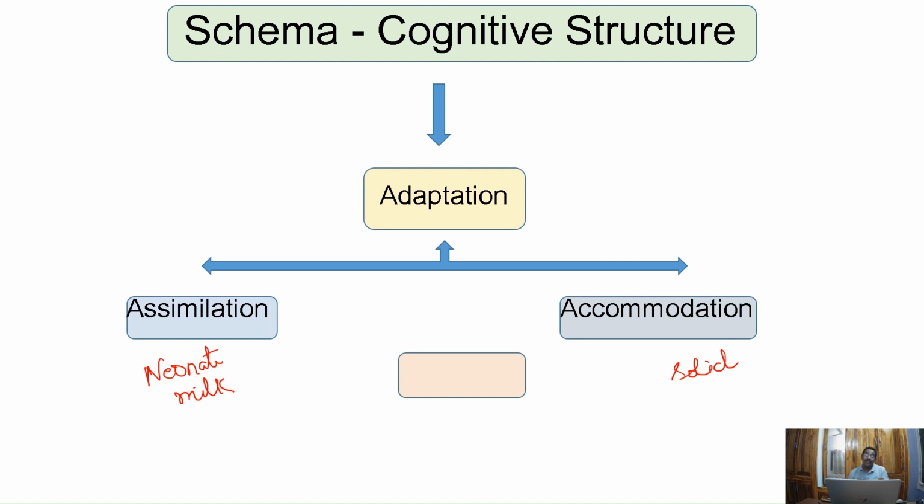How the milk is easily digested by the kid, likewise, if knowledge is easily digested by us, it's called assimilation. How solid food is digested after a few trainings, likewise, if a hard concept is understood after several attempts, it is called accommodation. So this is the difference between assimilation and accommodation.